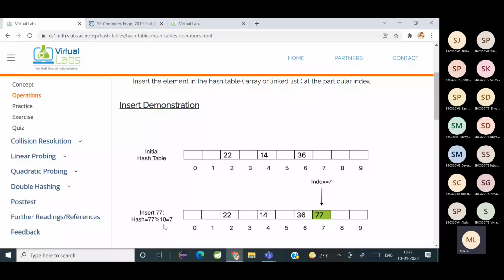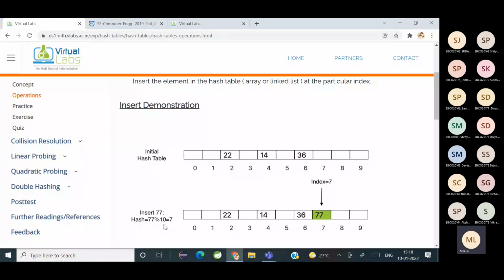Modulo means finding the remainder. So 77 modulo 10 gives you what answer? 7. So 77 is placed in which index? It will be placed in index 7.